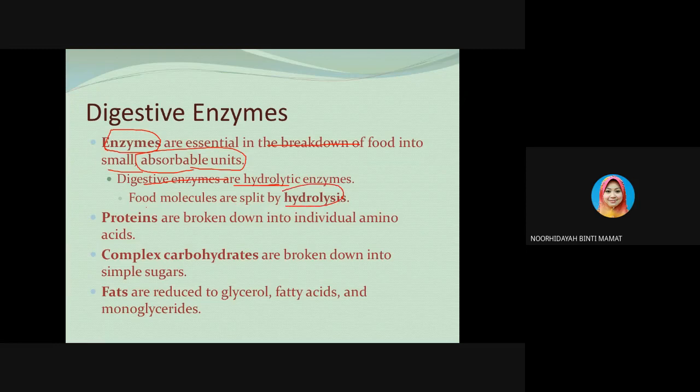Hydrolysis is the chemical breakdown of a compound due to reaction with water. So the proteins are broken down into individual amino acids. The complex carbohydrates are broken down into simple sugars, while the fats are reduced to glycerol, fatty acids, and also monoglyceride.